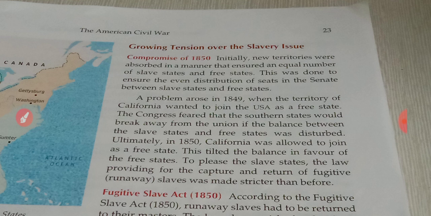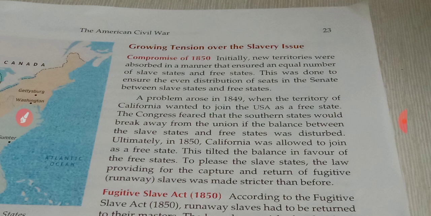The Fugitive Slave Act was strongly resented by the abolitionists. Abolitionists, as we studied, are people who were involved in abolishing the slavery system. These people were strongly against the Fugitive Slave Act implemented in 1850, which meant punishing slaves who ran away from the master and were returned.